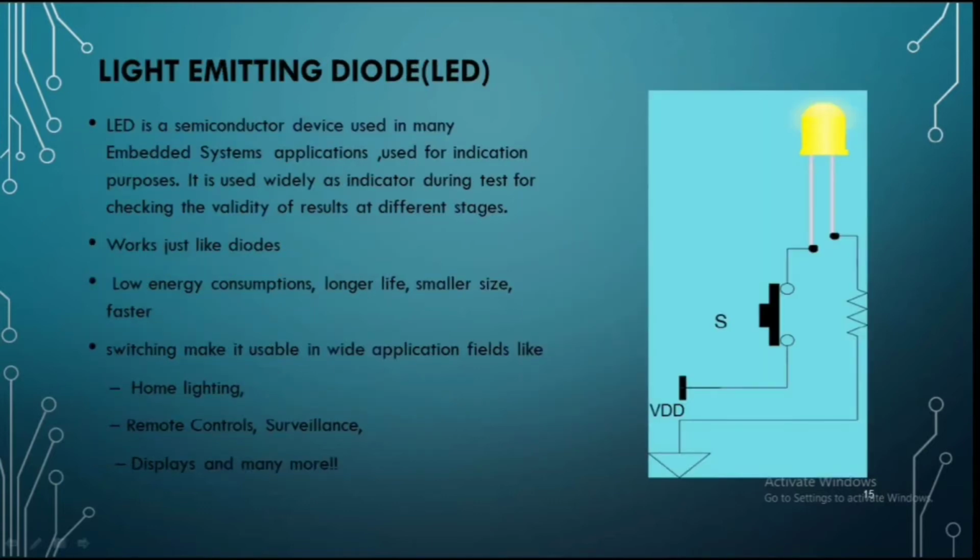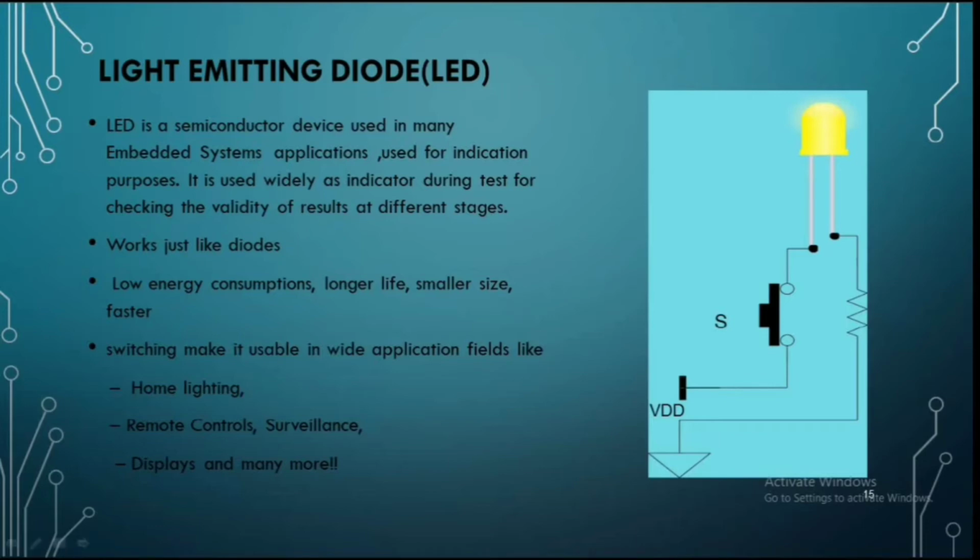Light emitting diode. LED is a semiconductor device used in many embedded system applications for indication purposes. It is used widely as an indicator during the test for checking the validity of results at different stages. This also works as a diode, which requires low energy consumption, has a longer life, smaller size, and faster switching, making it usable in wide application fields like home lighting, remote control, surveillance, display and many more.